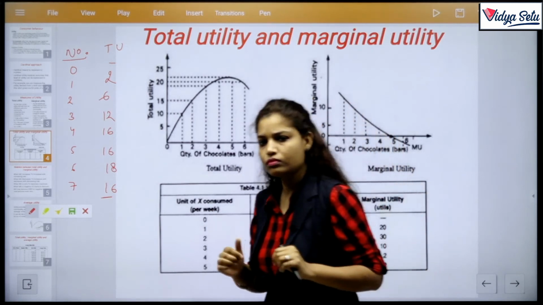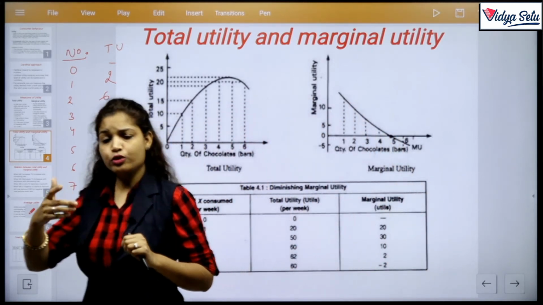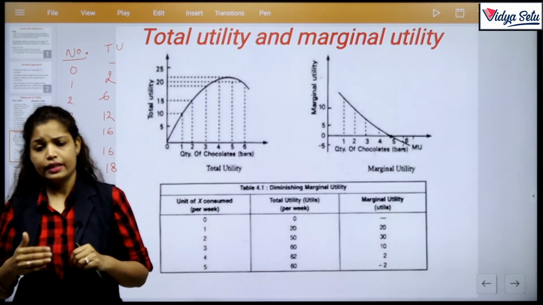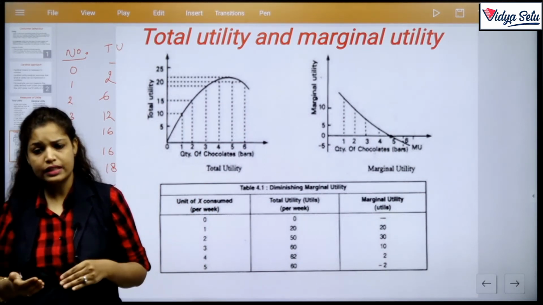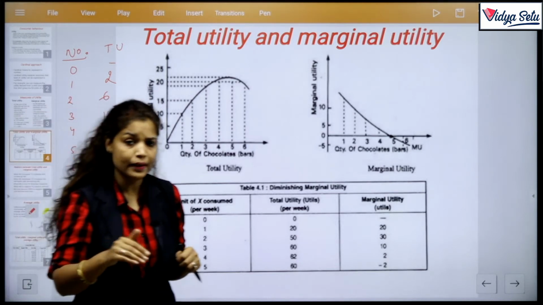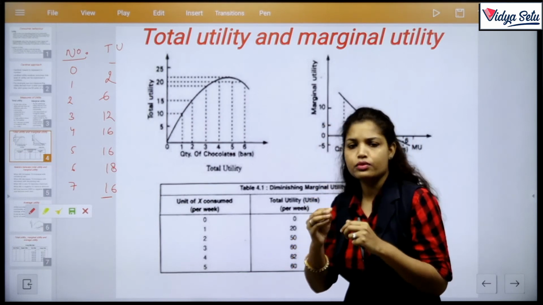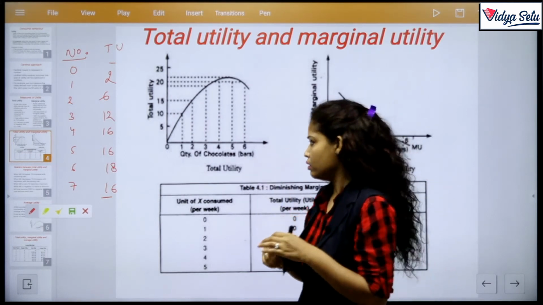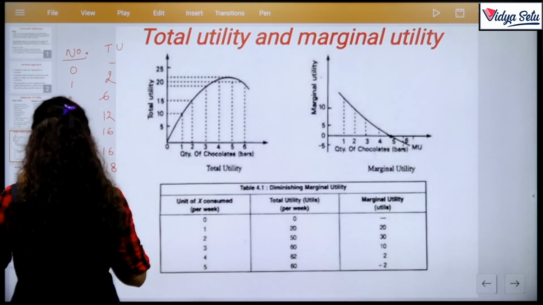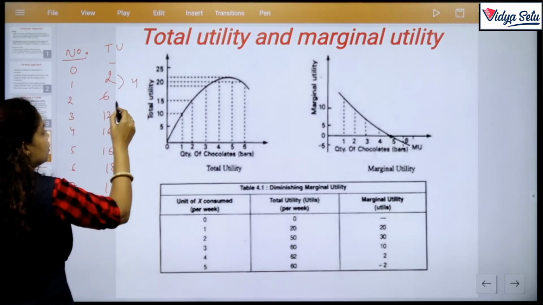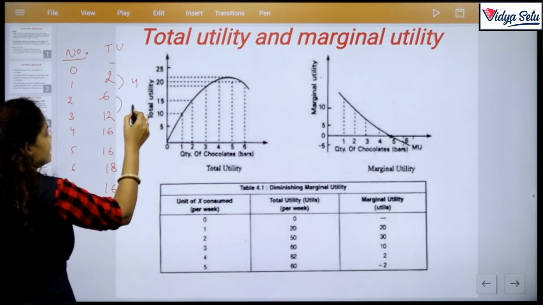So the first 3 units will give me utility at an increasing rate, and the next ones at a decreasing rate, because now the fourth chapati gives me less satisfaction than the one before: 2 to 4, then 6.